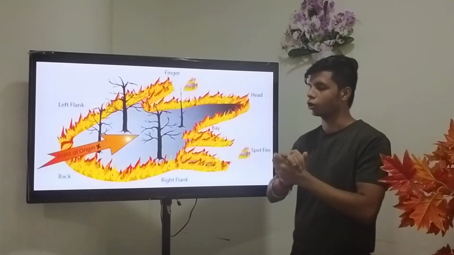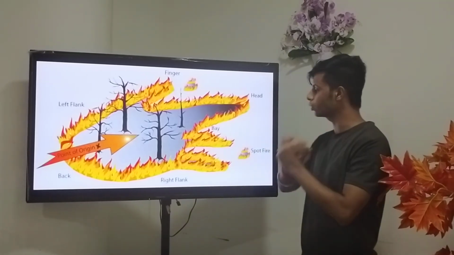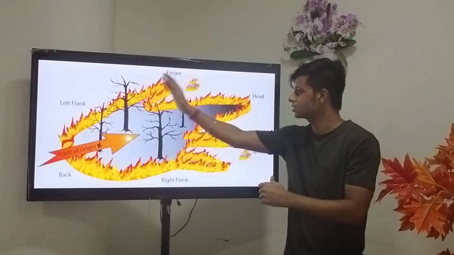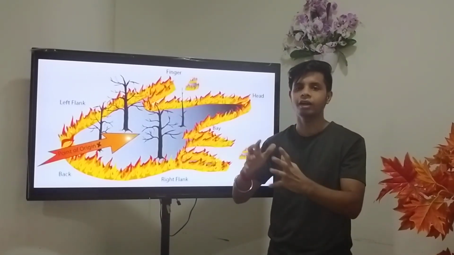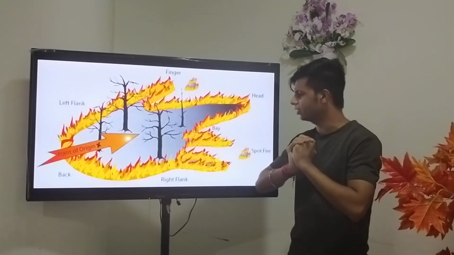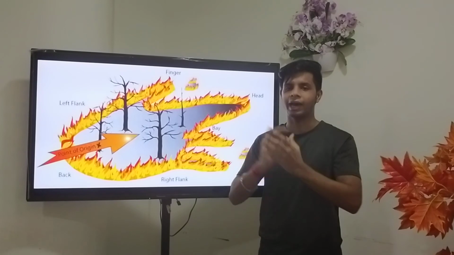Now we will talk about pockets. What is the meaning of pockets? You can see here guys, this is basically an unburned area between the flanks and the main head or finger of the fire. Okay, so you have got an understanding of that. Fine guys, so this is the full analysis of this topic.